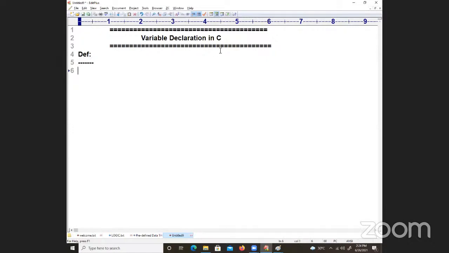Variable declaration is nothing but the process of allocating sufficient memory space, and how it is done is with the data types. In the bracket I will write data types. This is the actual statement of declaration.